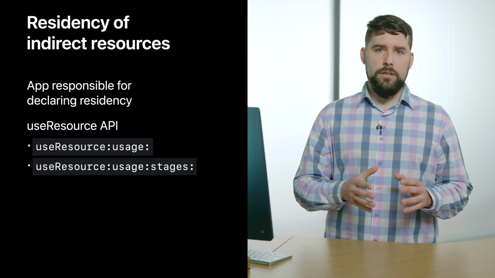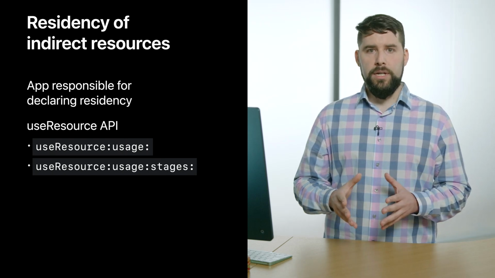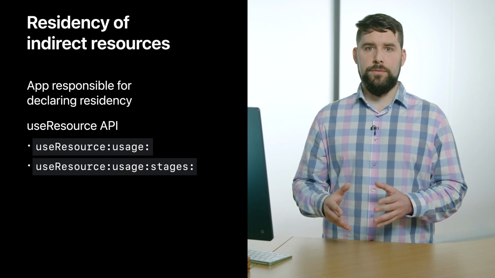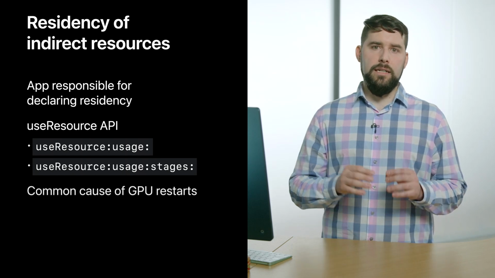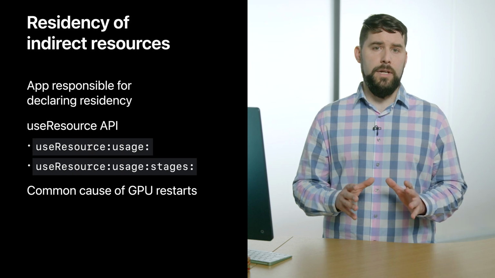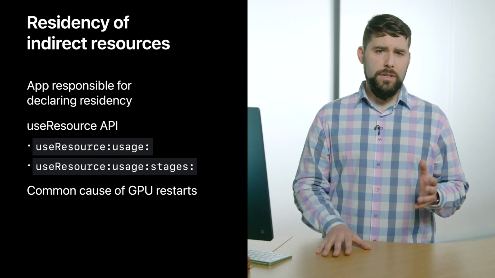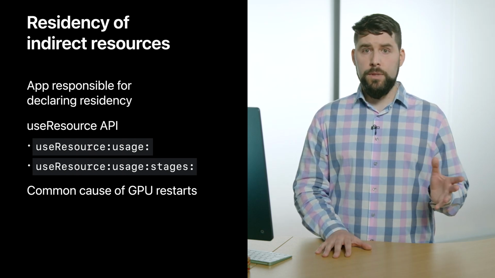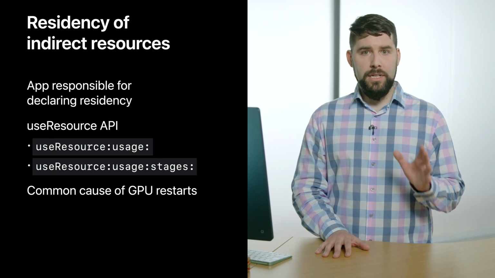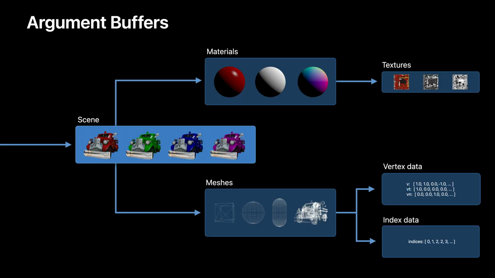We can do this by calling the useResource API for compute encoders and useResource API for render command encoders. Accessing a non-resident resource is a common cause of GPU restarts and command buffer failures. This is because its memory pages may not be present if we forgot to call this API. So it's very important to declare every indirectly accessed resource to Metal.